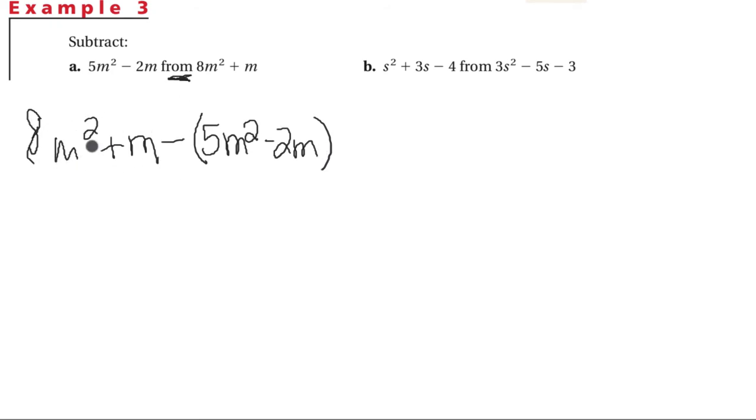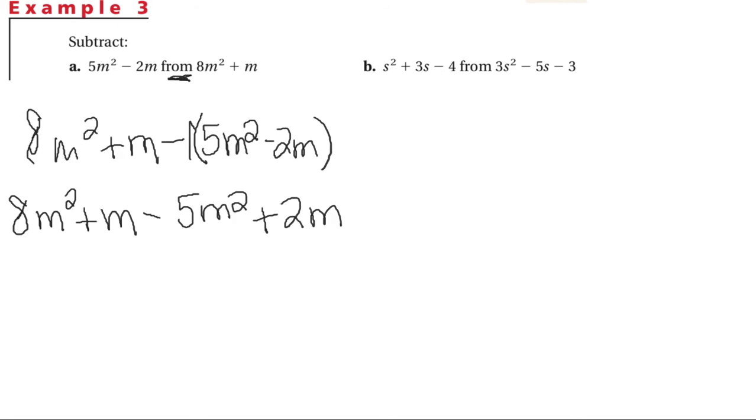These first two terms are going to remain the same. Nothing's happening there. 8m squared plus m. And then this we want to treat like distributing a negative, or multiplying by a negative 1. So negative 1 times 5m squared is negative 5m squared, and negative 1 times a negative 2m is plus 2m.